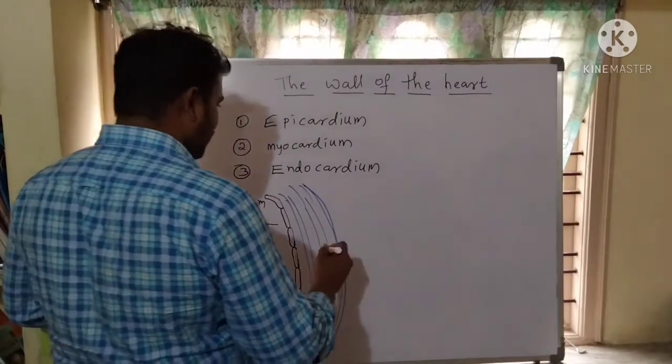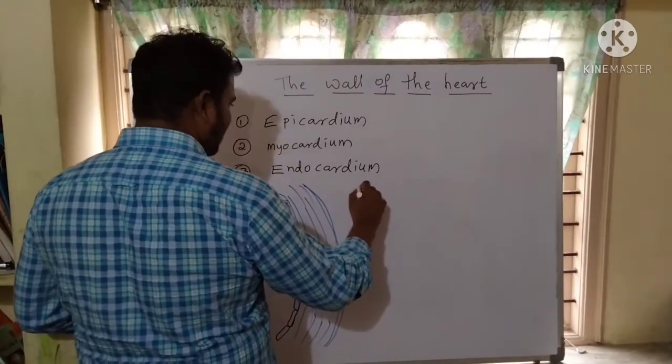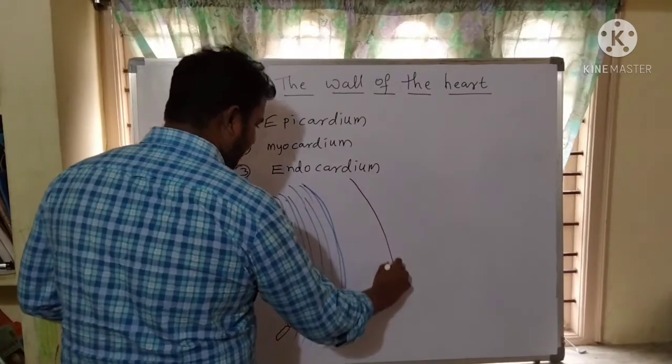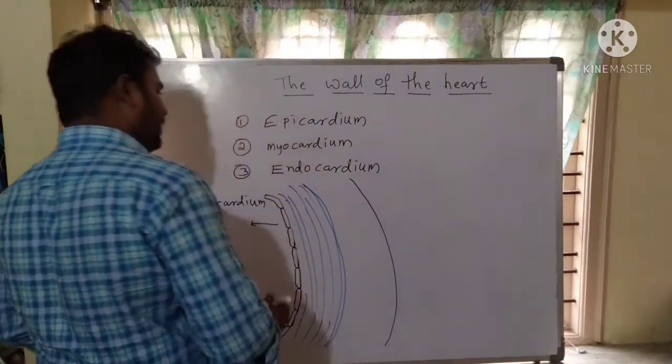And above the myocardium, there is another layer present, that is epicardium.